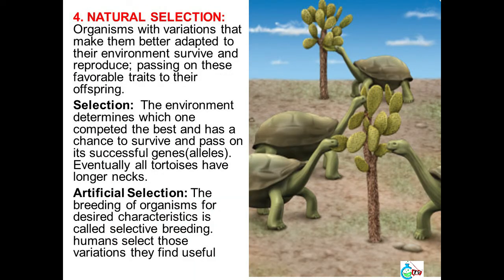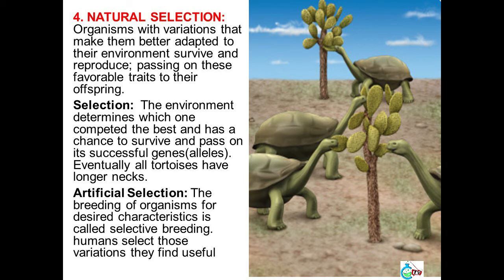4. Natural selection. Organisms with variations that make them better adapted to their environment survive and reproduce, passing on these favorable traits to their offspring. Selection: the environment determines which one competed the best and has a chance to survive and pass on its successful genes, alleles. Eventually all tortoises have longer necks.